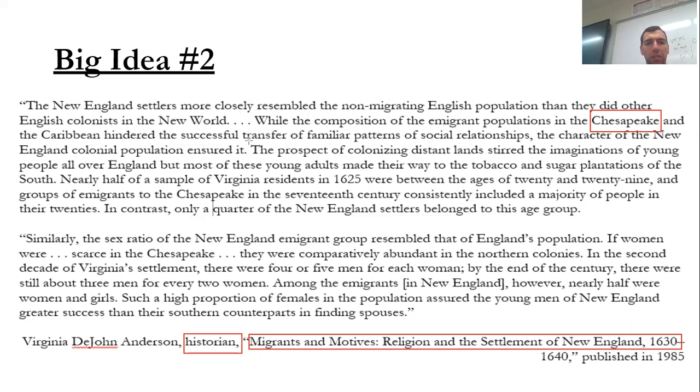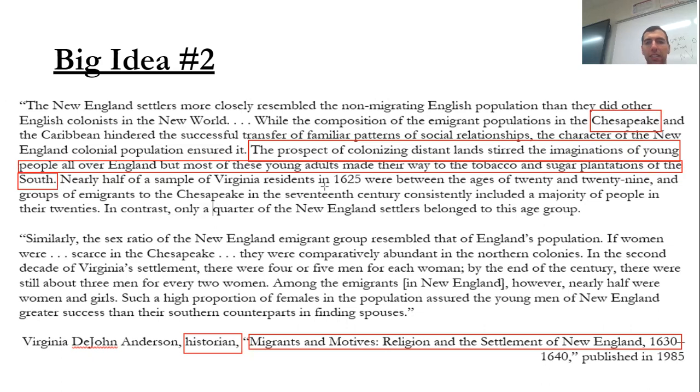So look right here. It says the prospect of colonizing distant lands stirred imaginations of young people all over England, but most of these young adults made their way to the tobacco and sugar plantations of the South. So that's one big key takeaway we could take away right here, that young people, young male adults probably, are moving to the South to harvest tobacco. Nearly half of the sample of Virginia residents were between the ages of 20 and 29. So again, that highlights that this is a very young group of people. Whereas in contrast, only a quarter of New England settlers were that young.